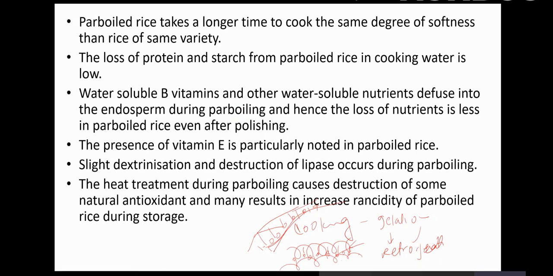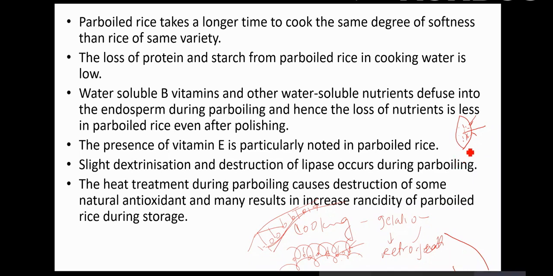The loss of protein and starch from parboiled rice in cooking water is low. As I mentioned, there is the bond between the starch and protein. Suppose you have this rice kernel, and then there are starch, and then there are protein, and then there are internal spaces. Because of the cooking or boiling, the internal spaces or gaps are closed or sealed, and that is why there is less loss of protein.